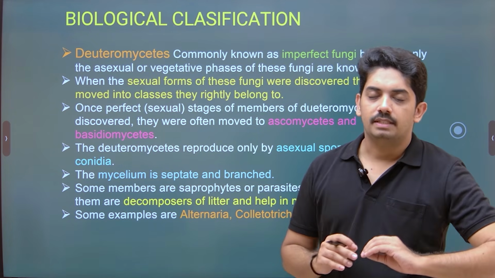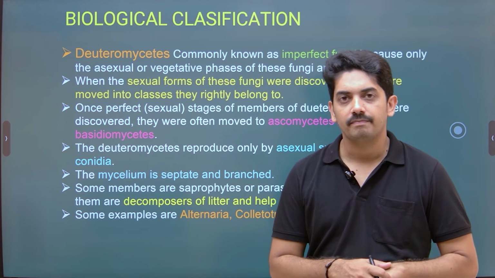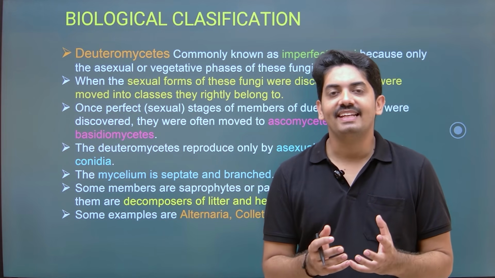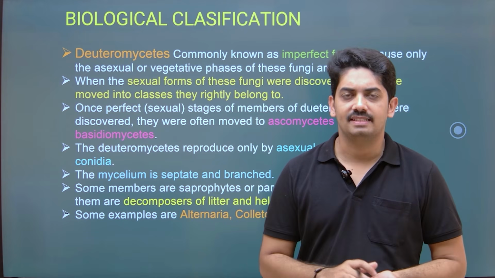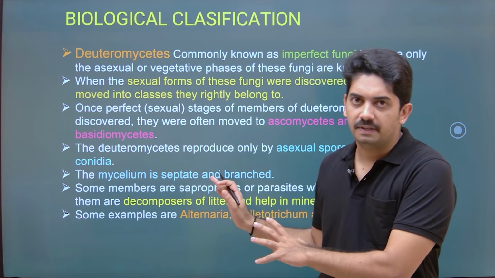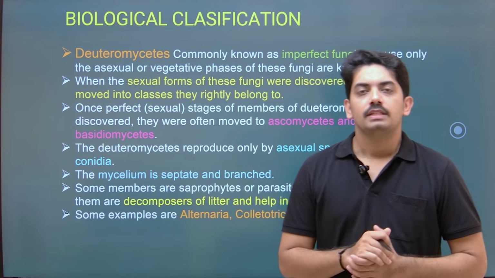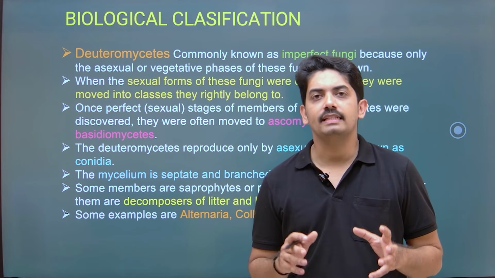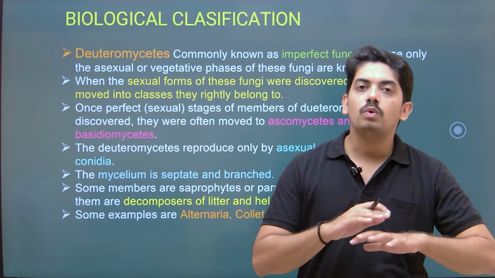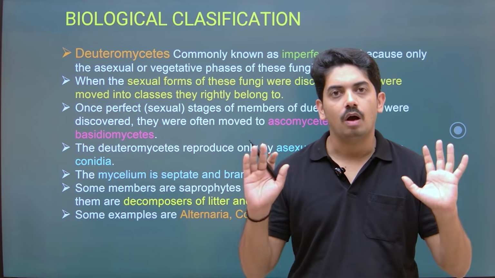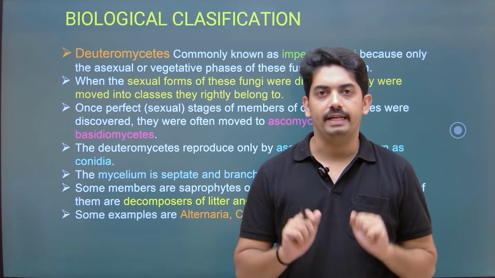Last one, but this is a very interesting classification, Deuteromycetes. When we read in NCERT, it seems to be very confusing. Why have they given it like this? They are called imperfect fungi. Why are they imperfect? All those things we will discuss now. See, in Deuteromycetes, the fungi included don't have a sexual mode of reproduction, or so far their sexual reproduction has not been identified.